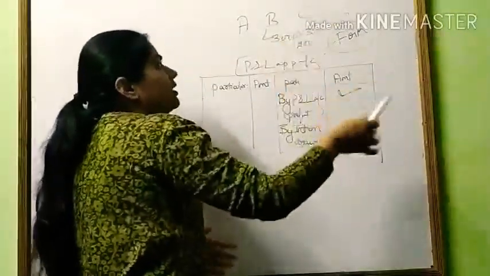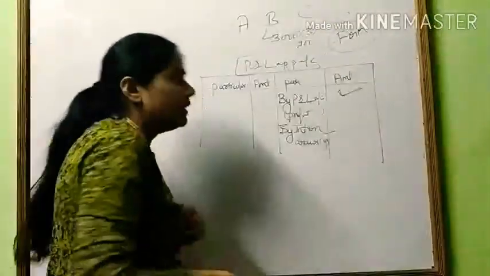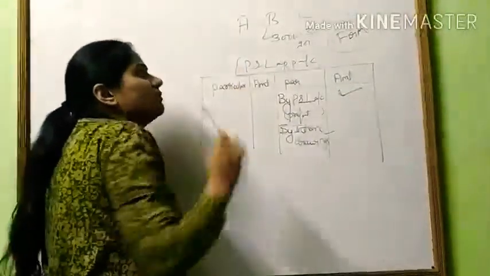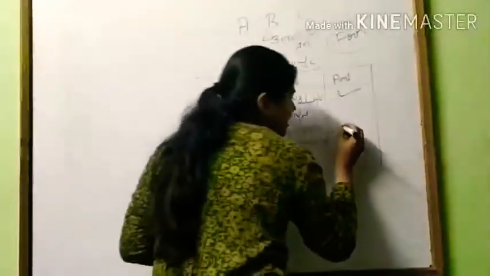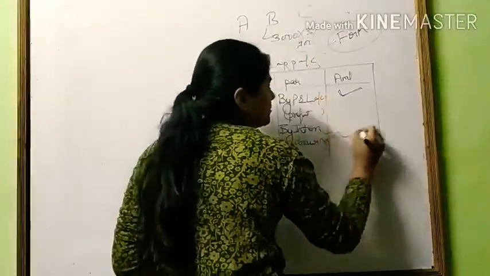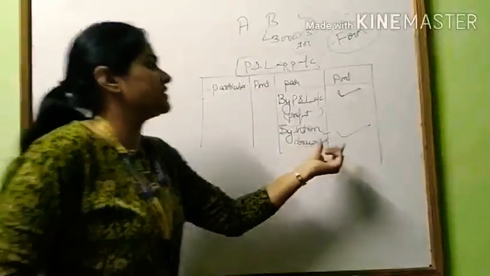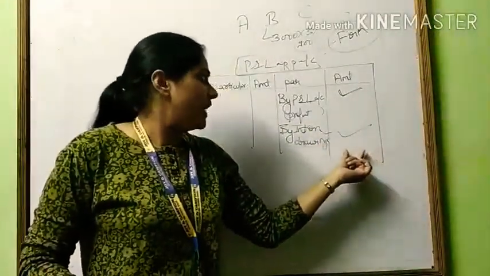Who gave to whom? Mr. B gave the firm 900 as interest on drawing, and this is the account of the firm, so this 900 is the income of the firm. It will be recorded at the credit side of the profit and loss appropriation account. Interest on drawing is the income of the firm, that's why it is recorded at the credit side.